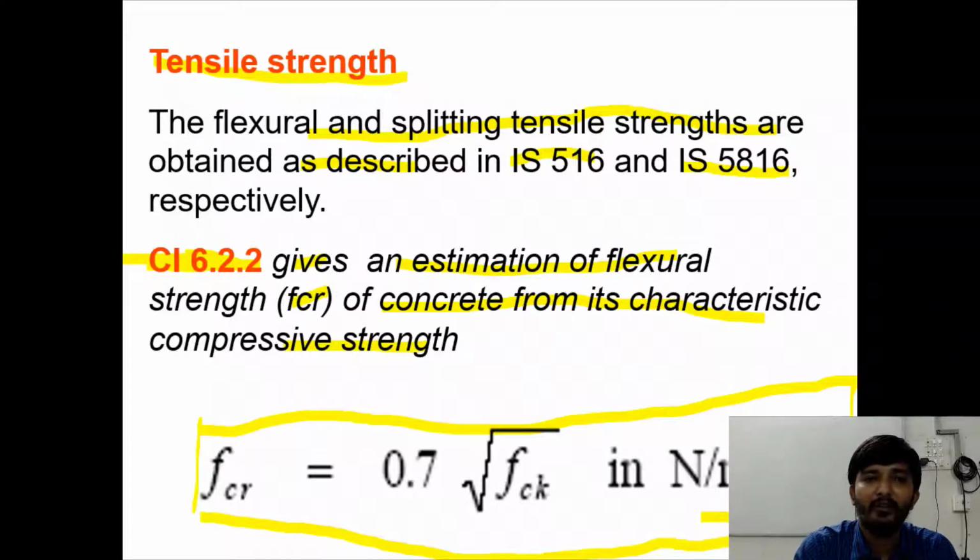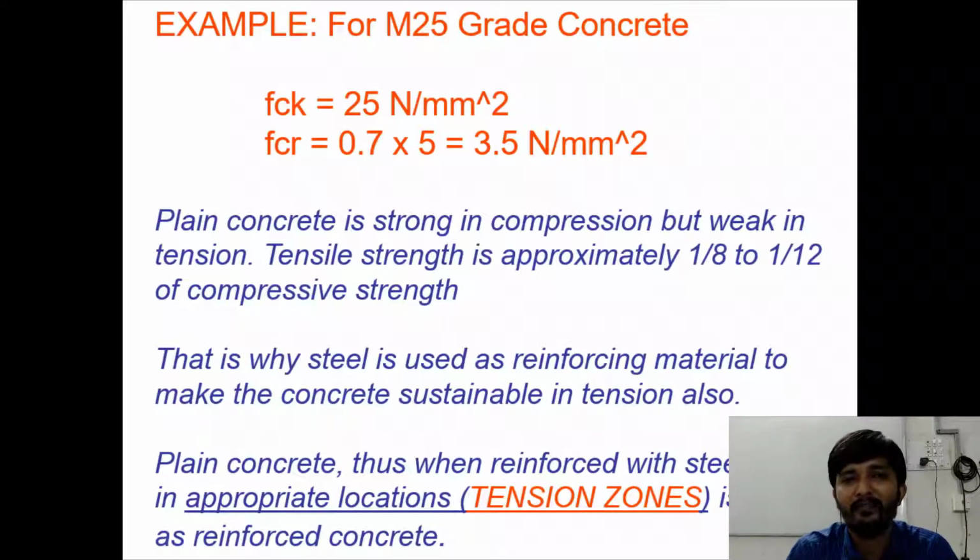So what is the meaning of this? Let us say for example, we have M25 grade concrete. If we want to find out the tensile strength of this M25 grade concrete, fck is 25 Newton per mm square. So fcr will be equal to 0.7 times square root of fck. The square root of 25 is 5. So we get a value of 3.5 Newton per mm square.